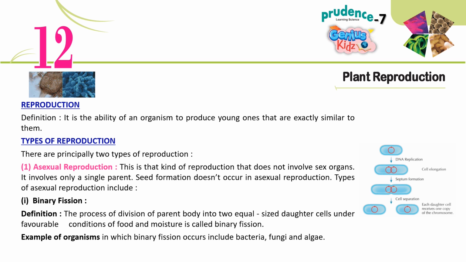Types of asexual reproduction include 1. Binary fission. Definition. The process of division of the parent body into two equal-sized daughter cells under favorable conditions of food and moisture is called binary fission. Examples of organisms in which binary fission occurs include bacteria, fungi, and algae.